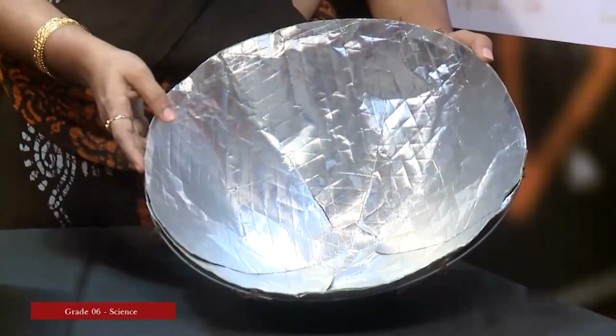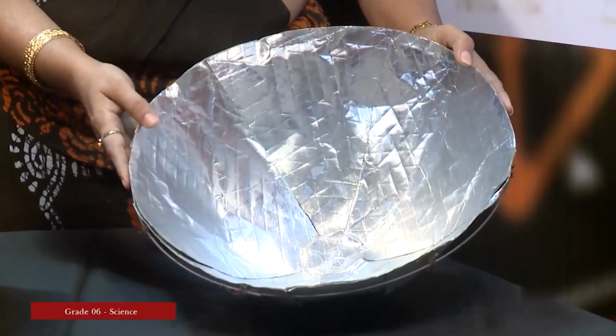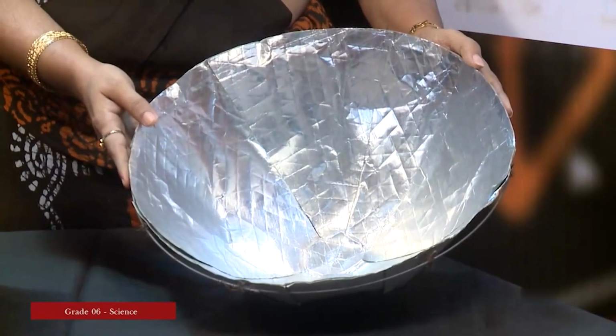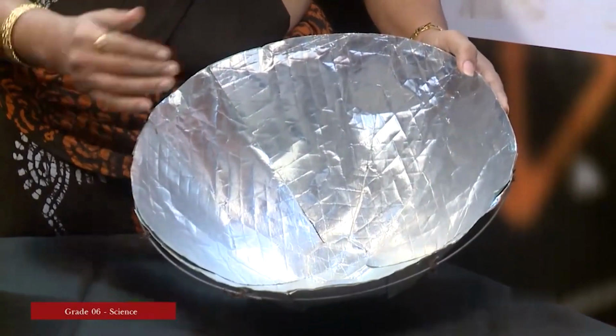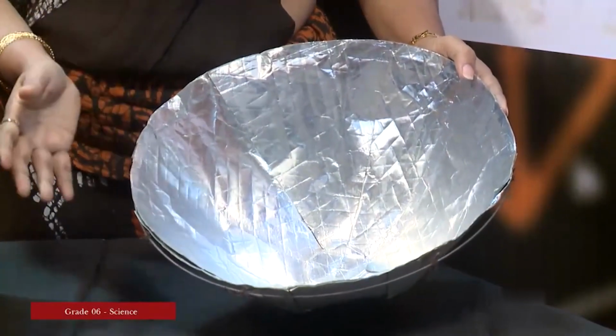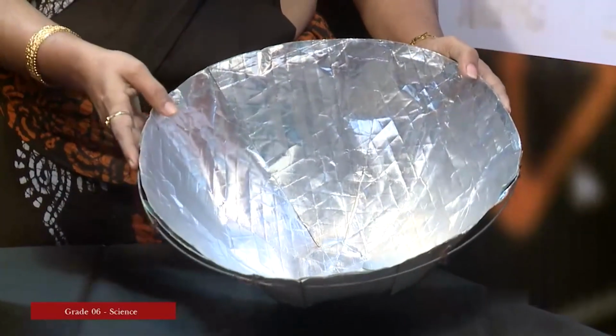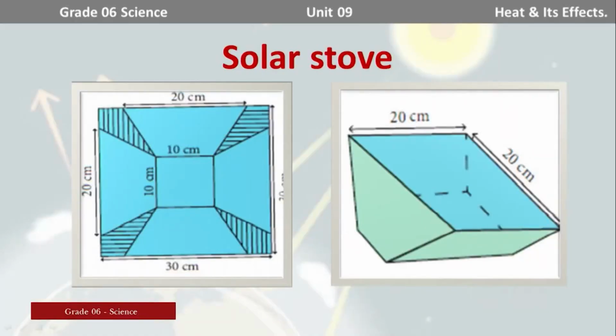Actually this aluminium foil can absorb the heat of the sun, and comparatively the temperature inside this container is high. This model is describing how a solar thermal stove is working.